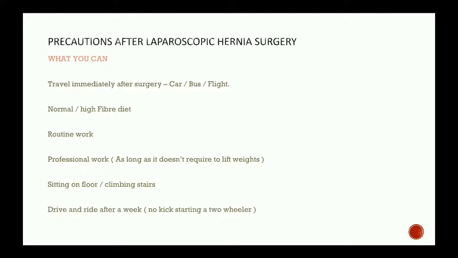Now, what are the precautions you take after the hernia surgery? Now, there are a few things you can do. You can travel immediately after the surgery. See, we have many patients who are coming from different states of India. They get the surgery.